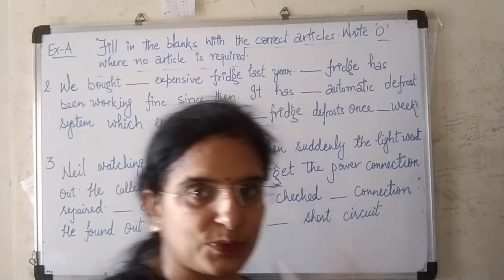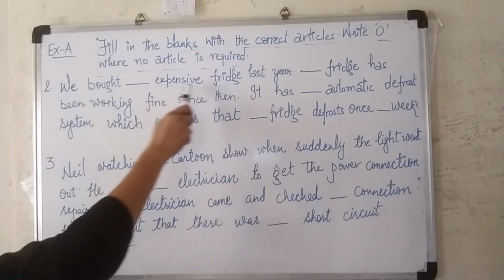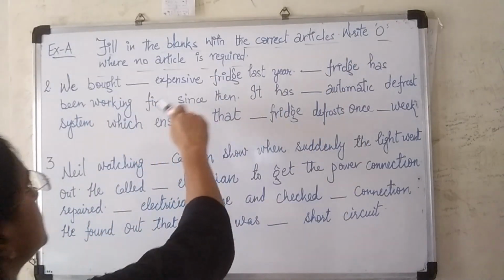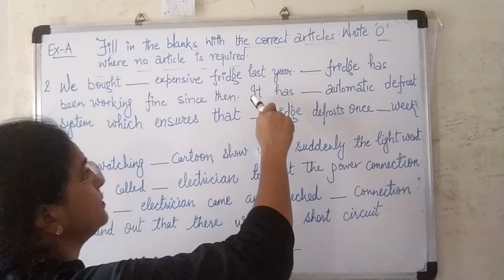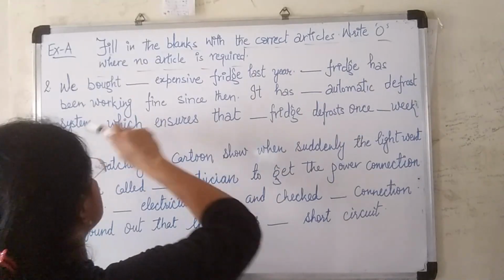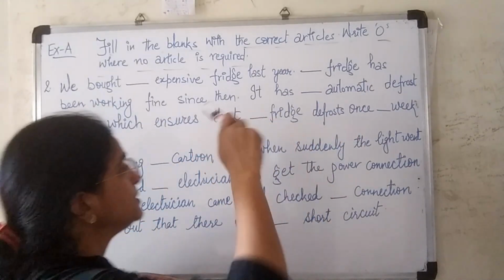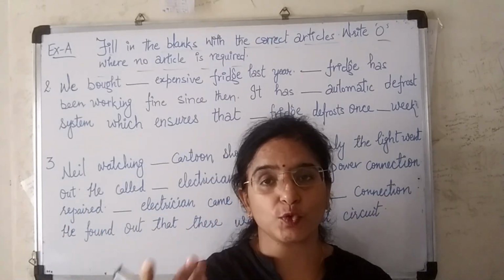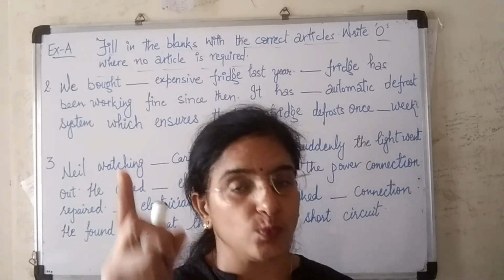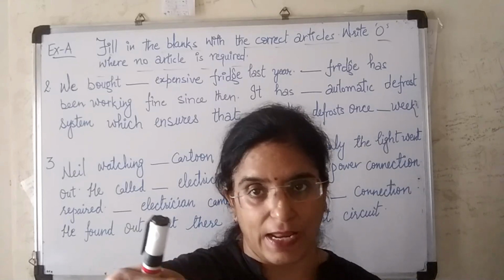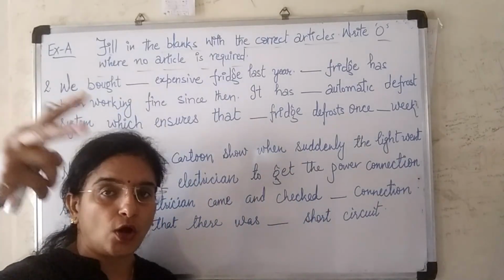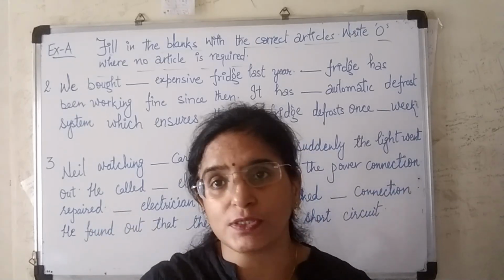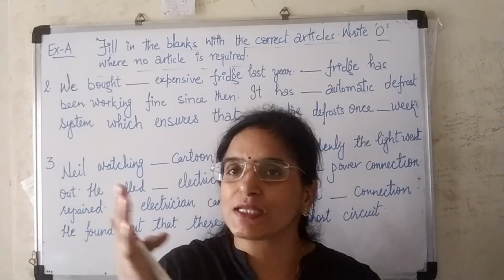Question number 2. We bought dash expensive fridge last year. Dash fridge has been working fine since then. It has dash automatic defrost system which ensures that dash fridge defrosts once dash week. So what you have to do, first of all, find out the noun written immediately after the blank. If it is singular, then choose only from a or an, or if it is plural, then you can go for the if it is required.